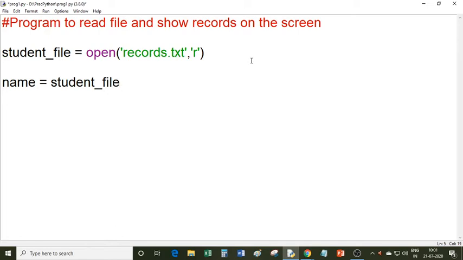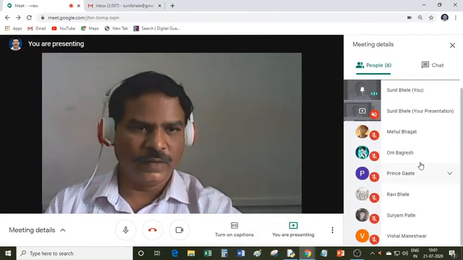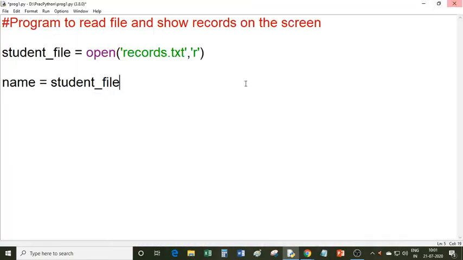So how to read the file? Tell me. Om Bagresh? So, student file dot readline. Readline, very good. Readline method. So this will read the first line from the file, and that line is stored in this